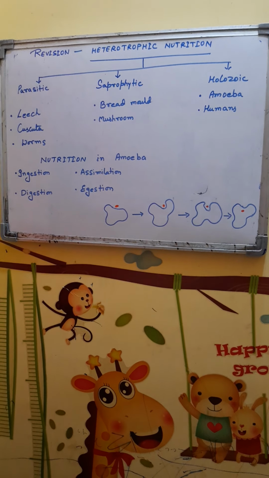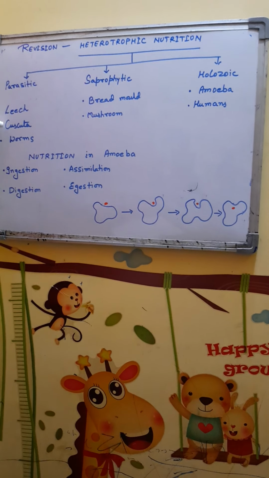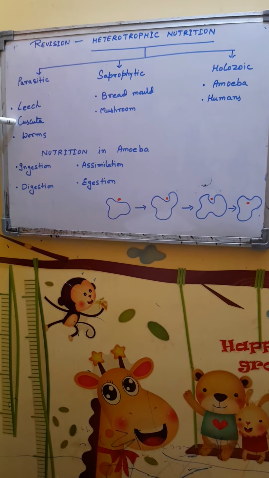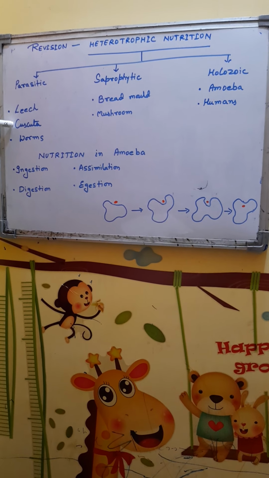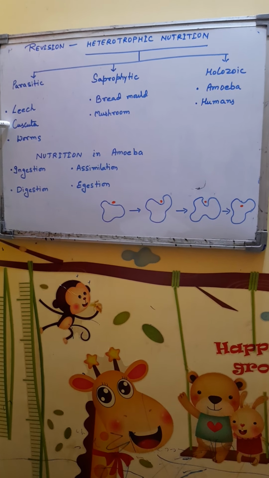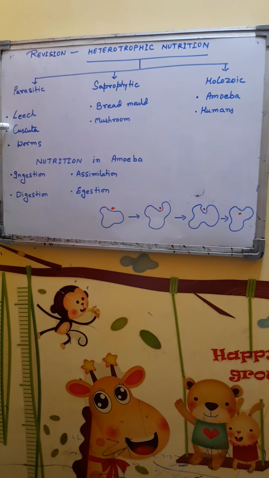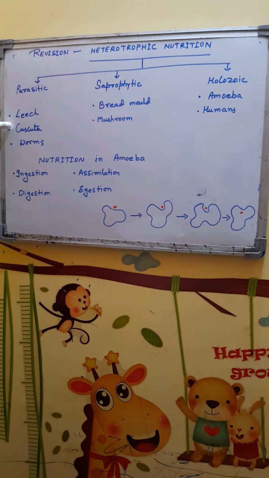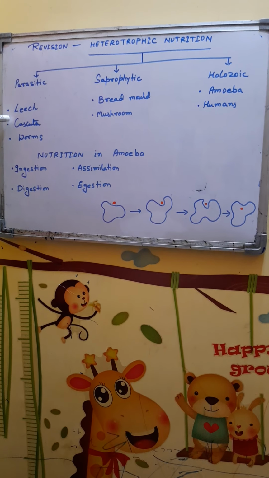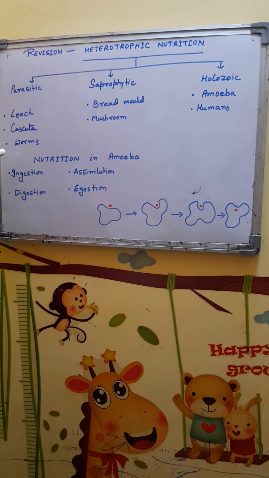The endoparasites, or the internal parasites, are the parasites which live inside the body of the host. They may belong to all groups of organisms. Some examples are malaria parasite, that is Plasmodium, Leishmania, Ascaris, Taenia solium, that is tapeworm, Wuchereria, that is filarial worm. So all are worms, and these are generally endoparasites.